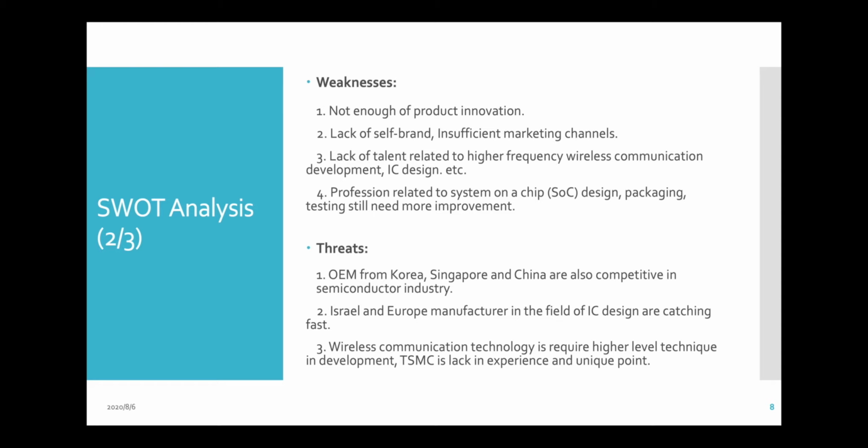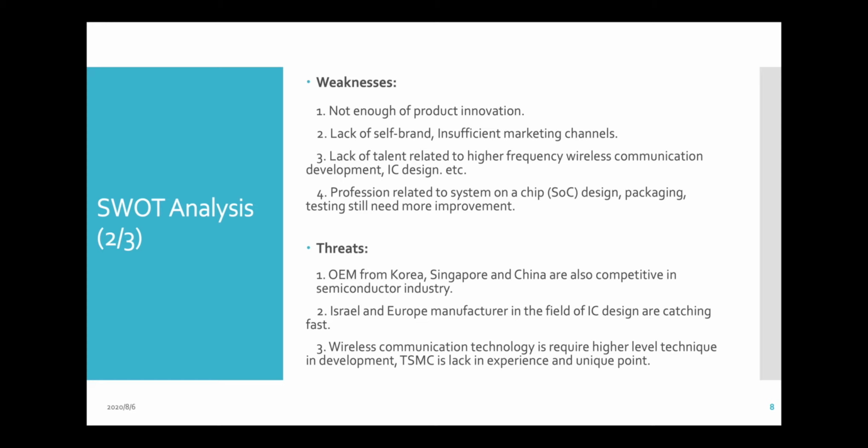Like there are some companies selling chips or doing IC design, or having some special technology. No, TSMC is not providing that. They just do one thing very professionally. And it lacks its own brand and an efficient marketing channel. Since they are the only channel, they're just producing the chips for all the requirements from the customer. So this is the only way to make their market. There's no other marketing channel.